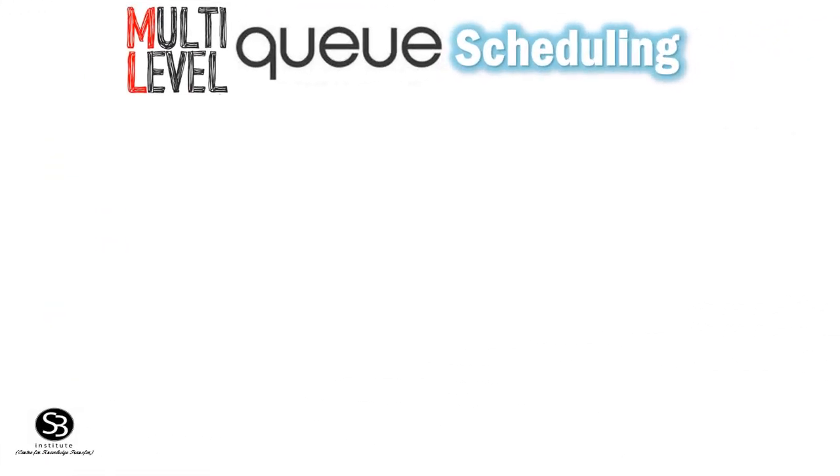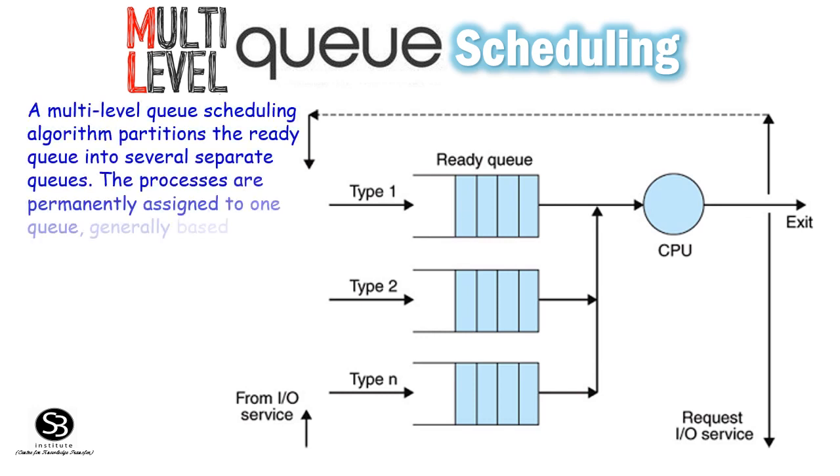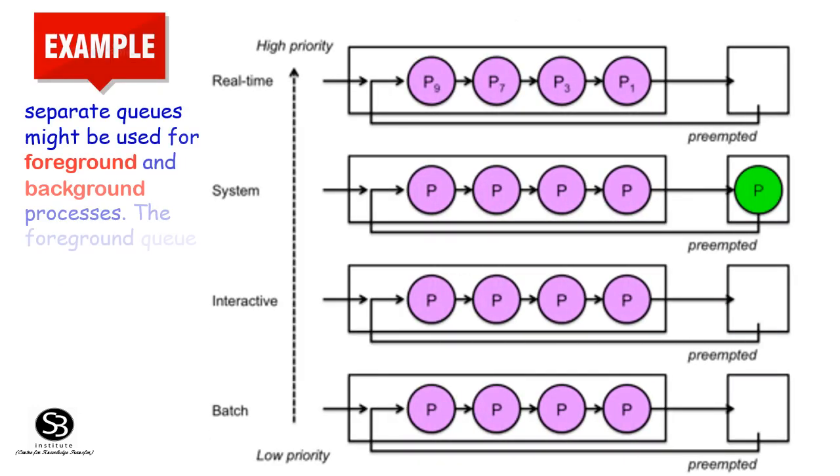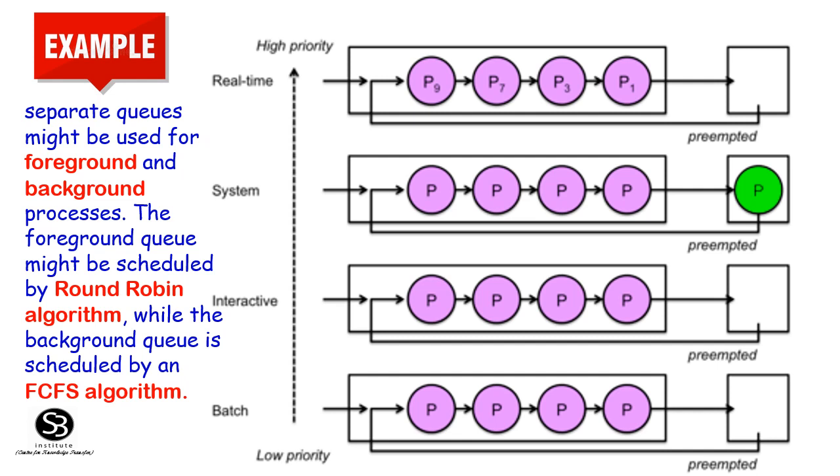Multi-level queue scheduling. A multi-level queue scheduling algorithm partitions the ready queue into several separate queues. The processes are permanently assigned to one queue, generally based on some property of the process such as memory size, process priority, and process type. Each queue has its own scheduling algorithm. For example, separate queues might be used for foreground and background processes. The foreground queue might be scheduled by the round-robin algorithm, while the background queue is scheduled by the FCFS algorithm.